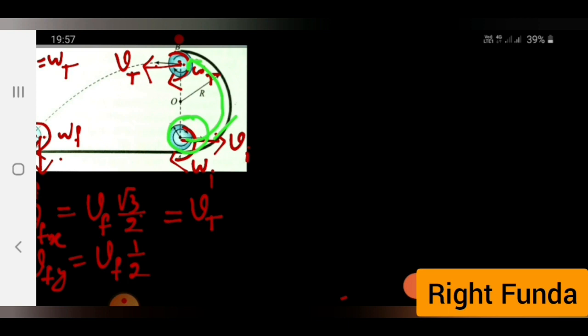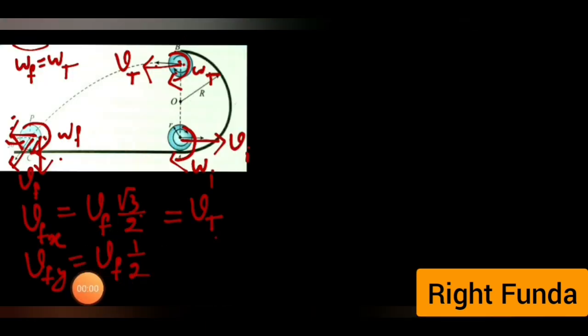As it goes, its v also changes and omega also changes from here to here. So we say vi, omega i will become vt, omega t. After that, the x component of velocity remains unchanged, the y component of velocity keeps on increasing, and omega remains constant. After understanding this, we'll apply the work energy theorem to this system.